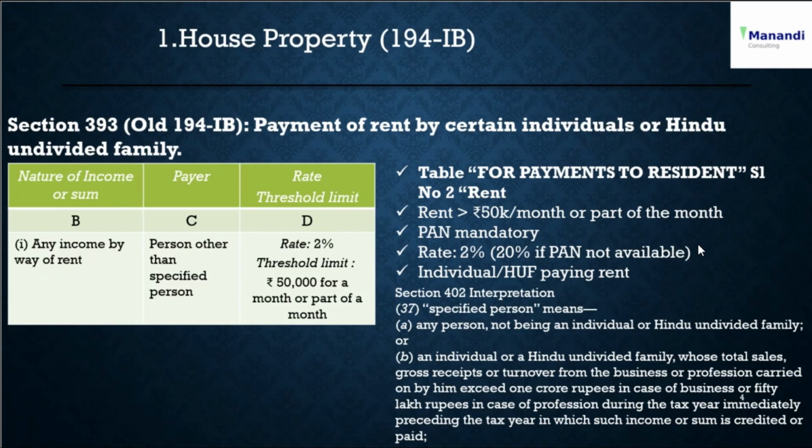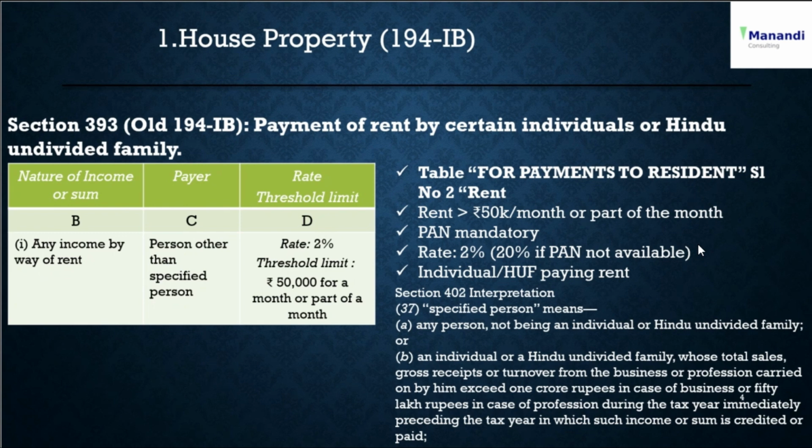In simple words, individuals or HUFs not liable under audit, paying rent exceeding 50,000 per month to a resident, have to deduct TDS at 2% on rent for the last month of the financial year or tenancy period, whichever is earlier. So TDS is deducted only once per year.